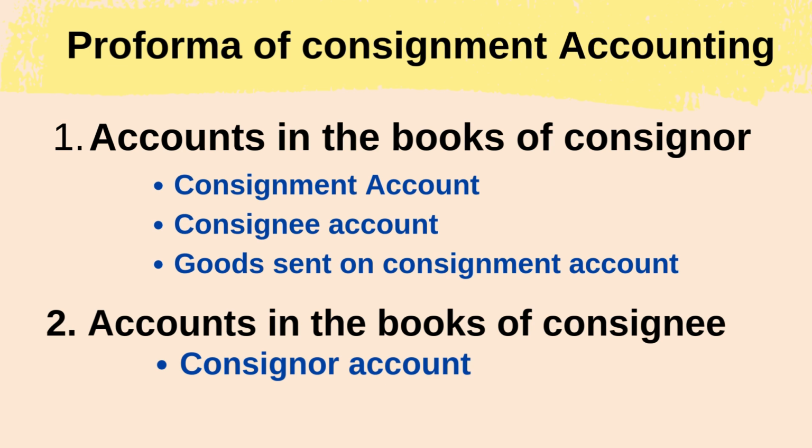Therefore, how much I should pay you and how much I should receive from you, I will maintain in my book. And how much you should receive from me and how much you should pay to me, you will write in your book. That's why we write oppositely. The consignor will prepare the consignee's account and the consignee will prepare the consignor's account. Please do remember that. Please don't forget it.